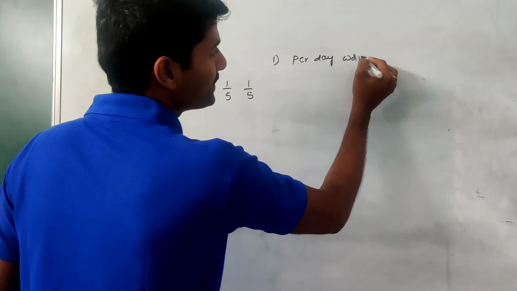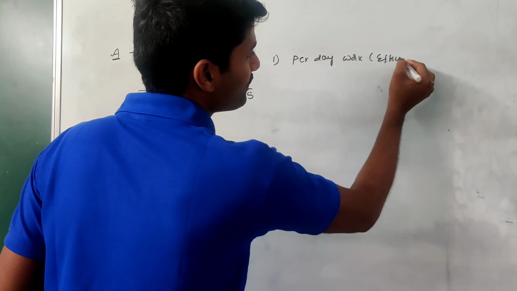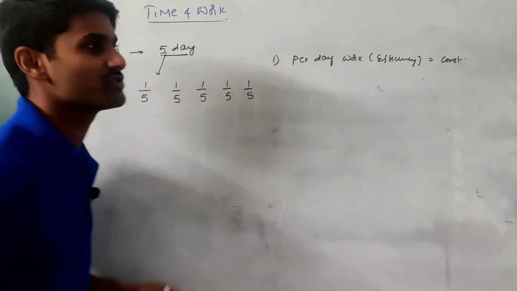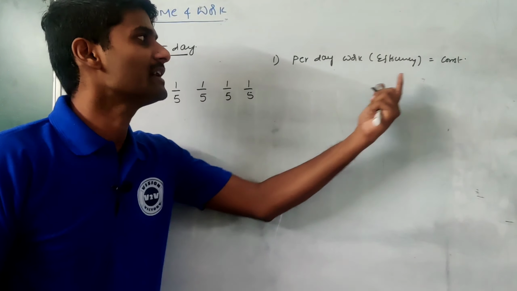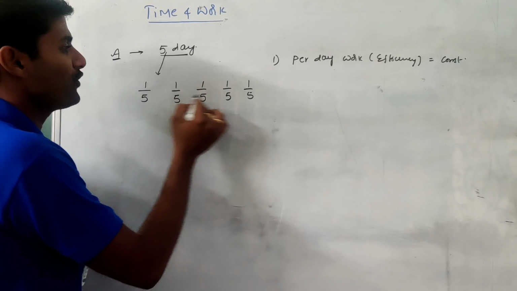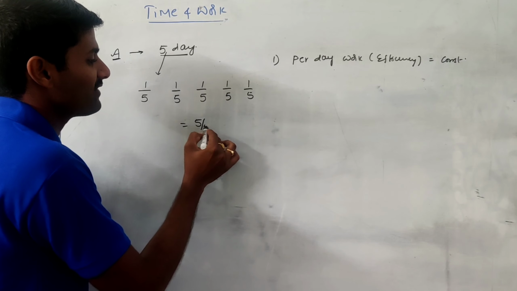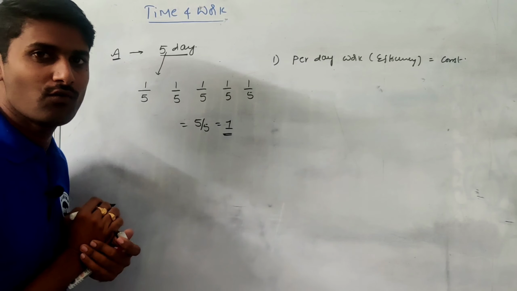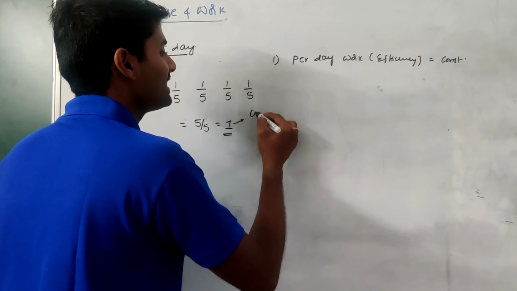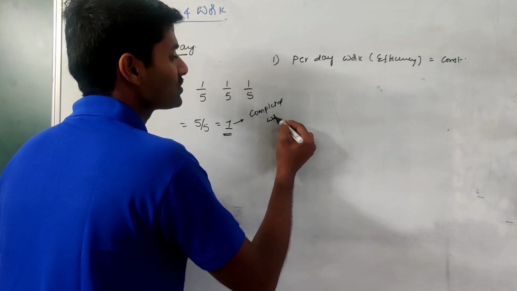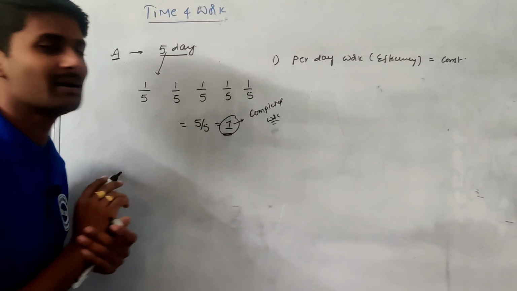work means the efficiency of a person is always constant. That is the first observation. The efficiency does not change throughout the work. If you add all these parameters, we get the value of 5/5. So 5/5 can be indicated as 1, and 1 means the work is completed. So when the total work is completed, the value becomes 1.